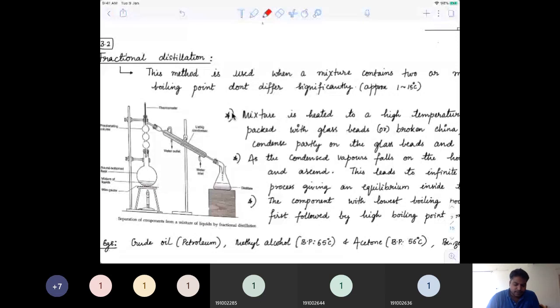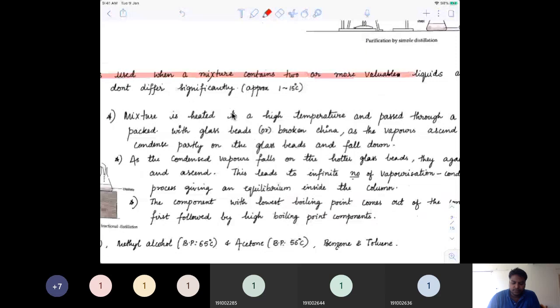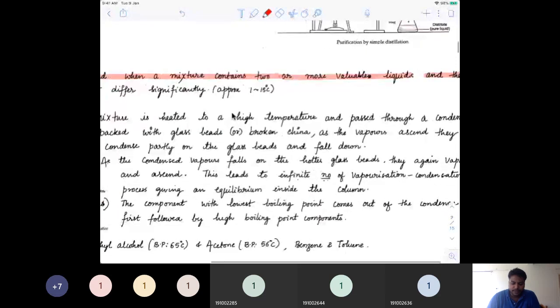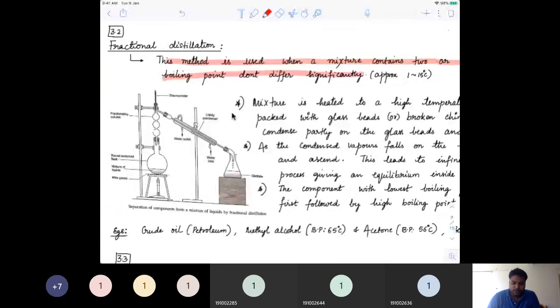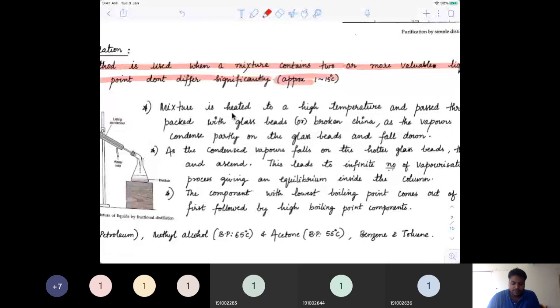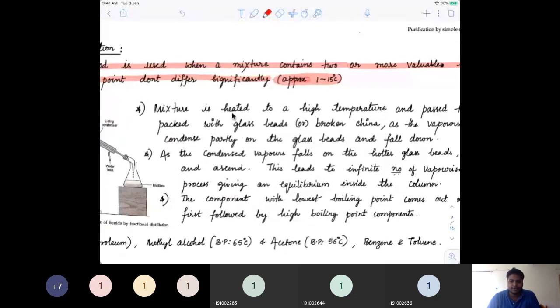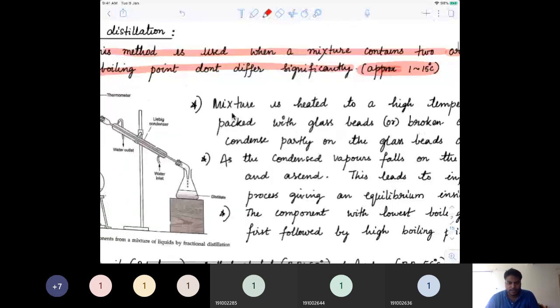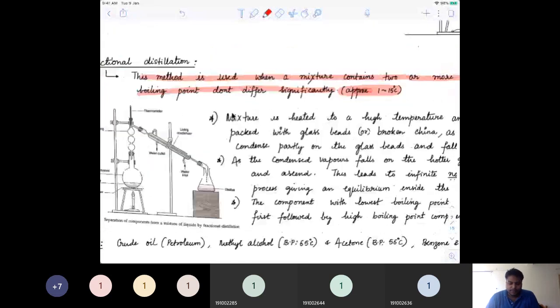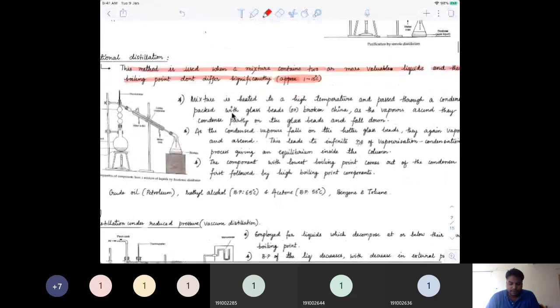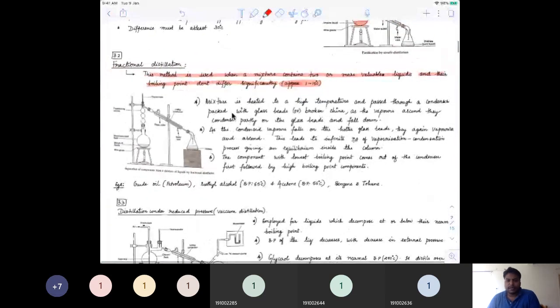Fractional distillation is a method that should be used when you have two or more valuable liquids, and their boiling points don't differ significantly. That means the boiling point difference is approximately 1 to 15 degrees. In that case, it would be difficult for us to simply differentiate the vapor and liquid in terms of two different substances.